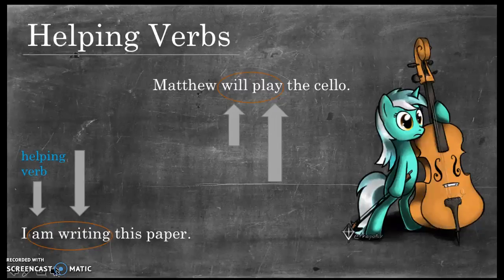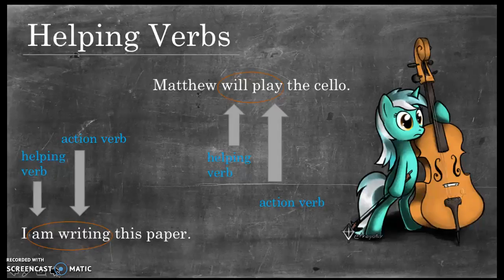I am writing this paper. Am is a helping verb because it is helping the action verb writing. Helping verbs also allow the sentence to be a complete thought and also indicate whether the sentence is in the present, past, or future tense, which I will get into more later in this presentation. So let's look at the second example. Matthew will play the cello. Will is the helping verb because it is helping the action verb play.